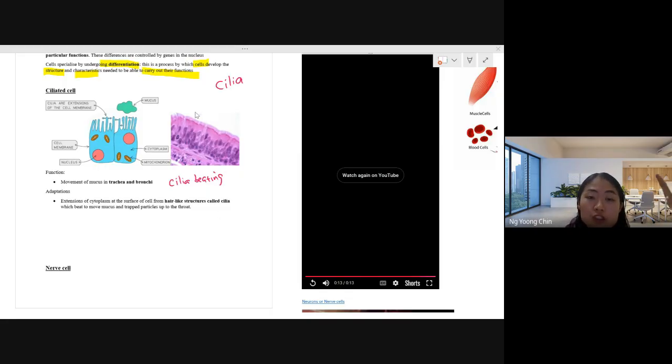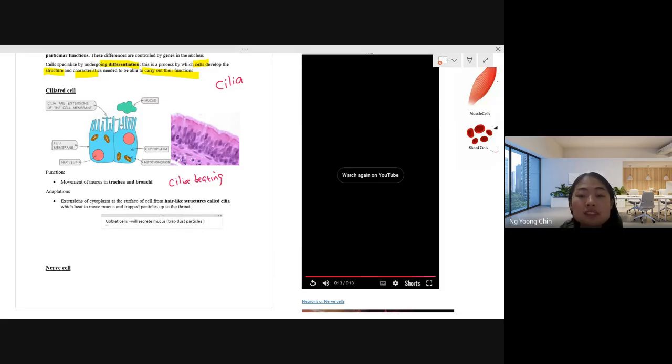Because on the respiratory tract, there is one type of cell we call the goblet cell. Goblet cells will secrete mucus. What is meant by mucus? Mucus is what you produce when you are sneezing, a lot of yellow or greenish mucus. Mucus, 粘液. Once goblet cells produce mucus, they use it to trap dust particles.